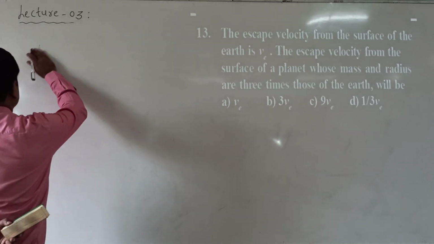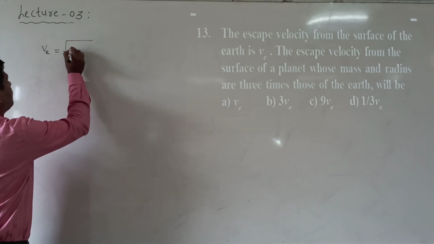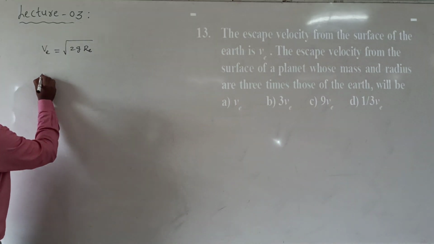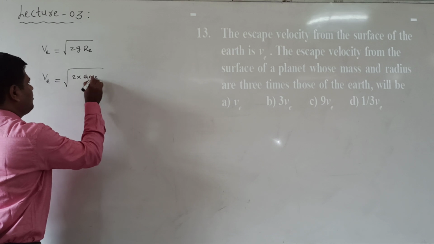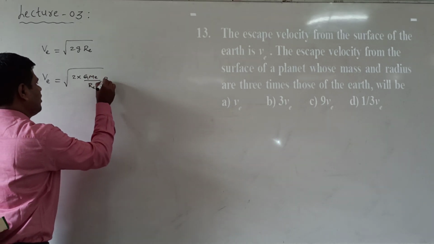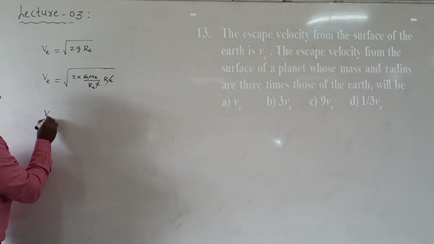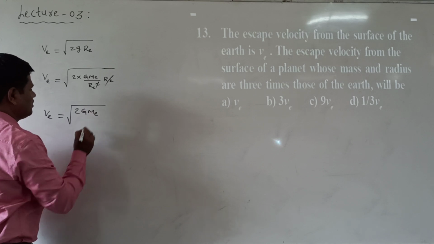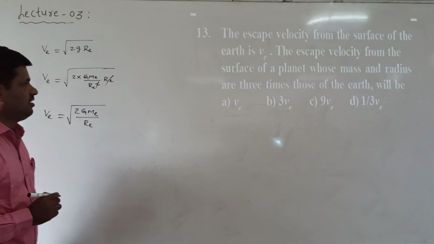Now, that is escape velocity. We know the formula: v is equal to under root of 2gRe, where Re is the radius of the earth. Now v is equal to under root of 2 into G Me by Re square into Re. This is the g value. Now Re is getting cancelled. v is equal to under root of 2 G Me by Re. This is the escape velocity formula.